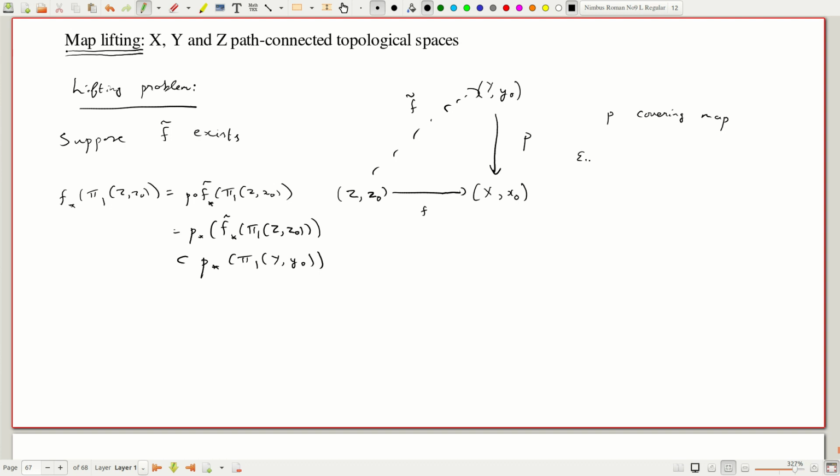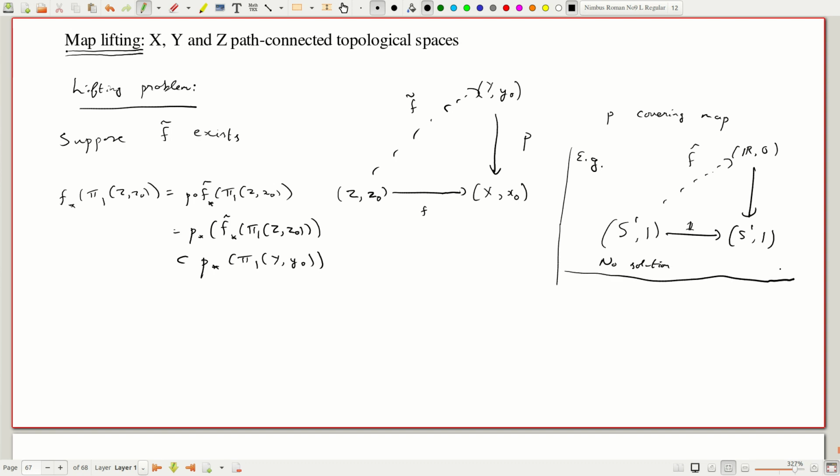In fact, we can take an example here. If I had S1 and 1 mapped by identity to S1 and 1, and I had R, which I know has trivial fundamental group, and 0, and this is a covering map, then F tilde has no solution. You can see that because the image under the identity map here, or indeed power map if one does a little work calculating things, is going to be a non-trivial group, and so it's not contained in the trivial group, which is the image here. Okay, so this is just sort of classic algebraic topology.